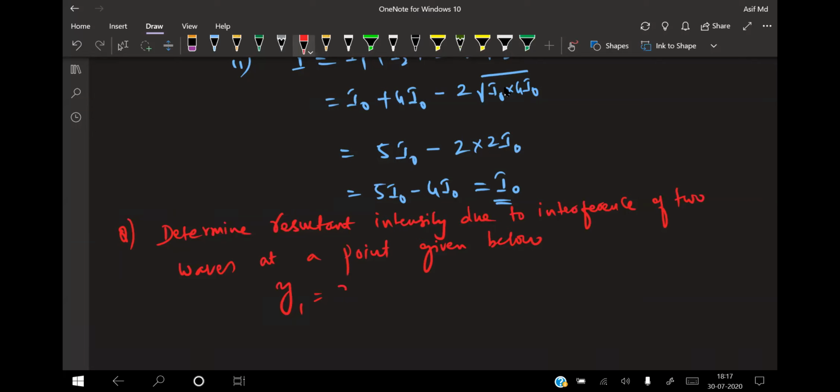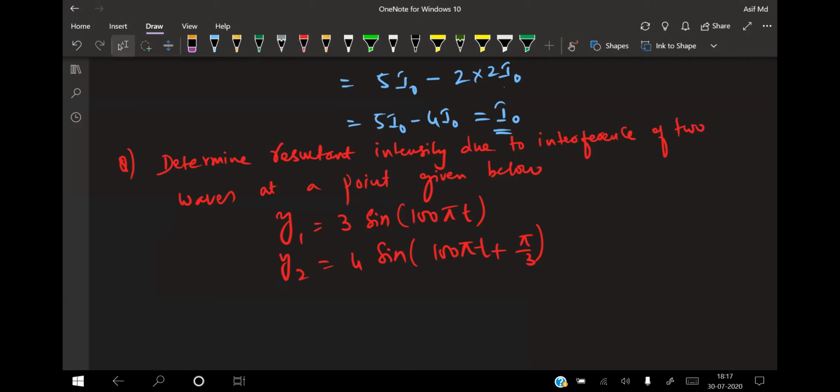Y1 is equal to 3 sine 100 pi t. Y2 is equal to 4 sine of 100 pi t plus pi by 3. Given that the intensity due to the first wave is I naught.